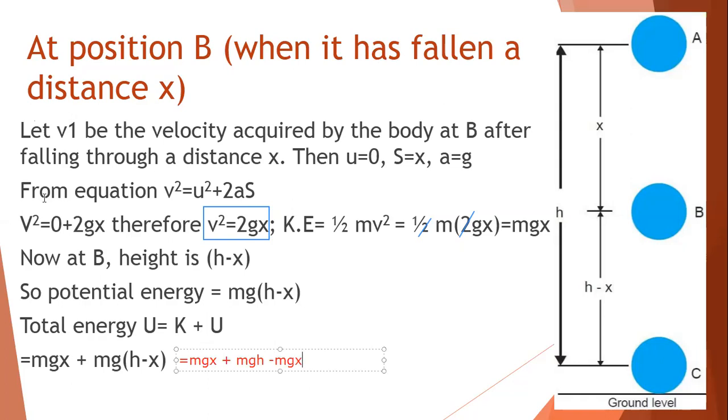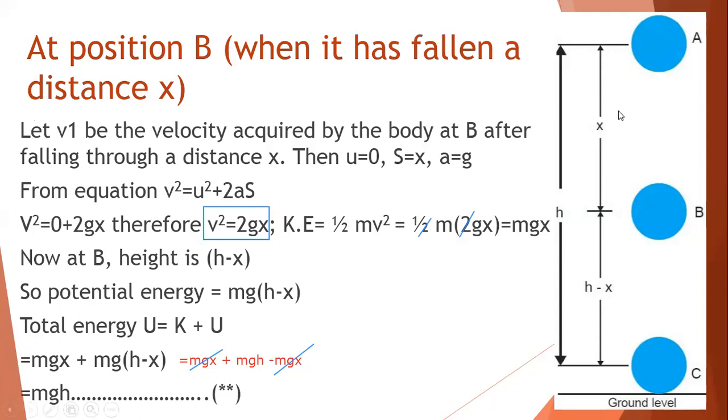I have just solved the brackets: mg in the bracket h minus x becomes mgh minus mgx. Now you will find that mgx and minus mgx get cancelled. So we are just left with mgh. So how much is the total energy at point B? The total energy at point B is mgh.